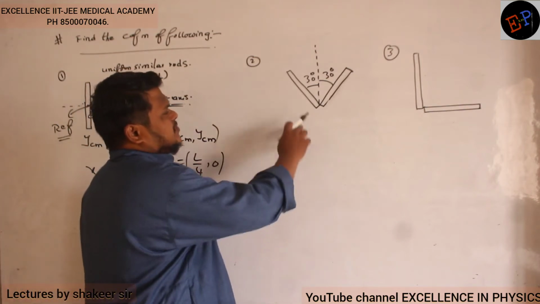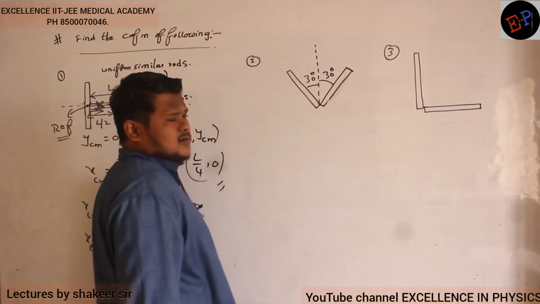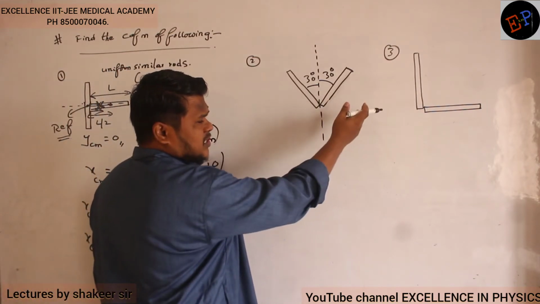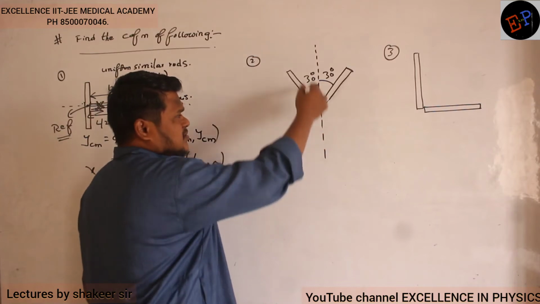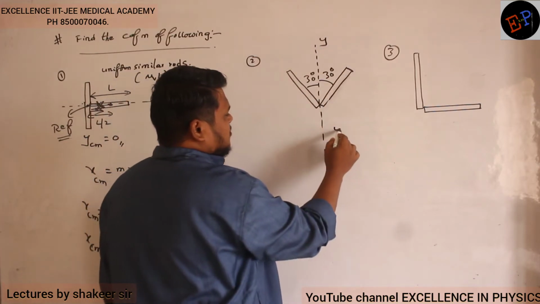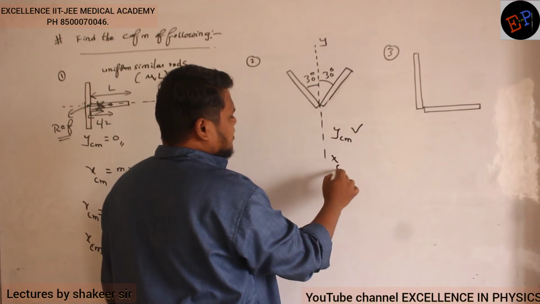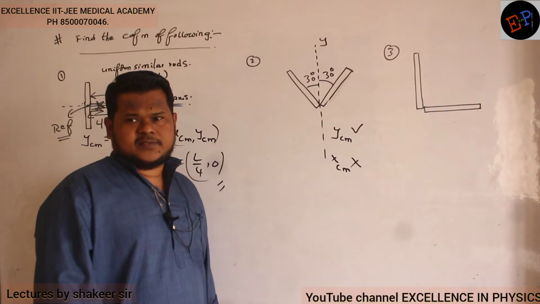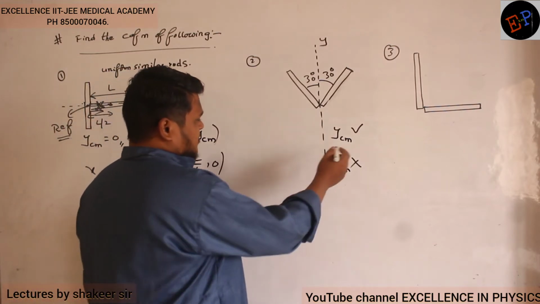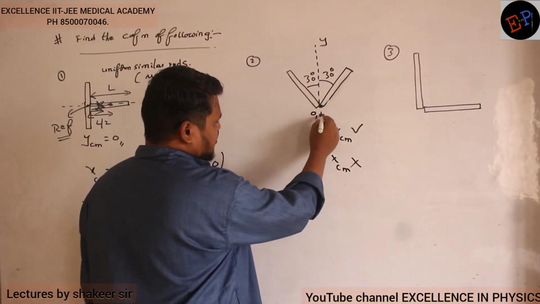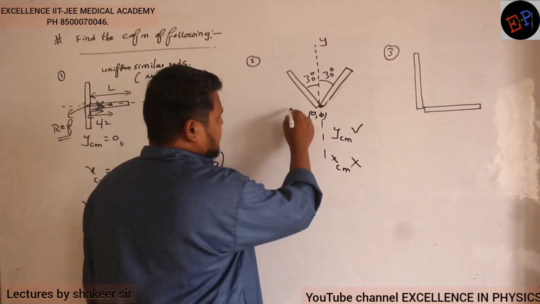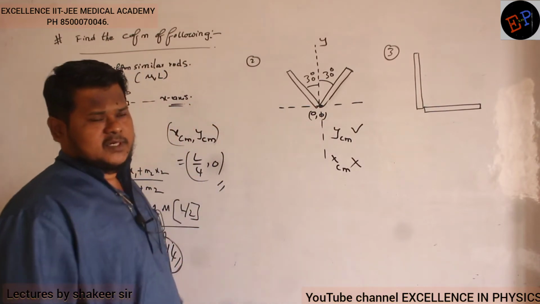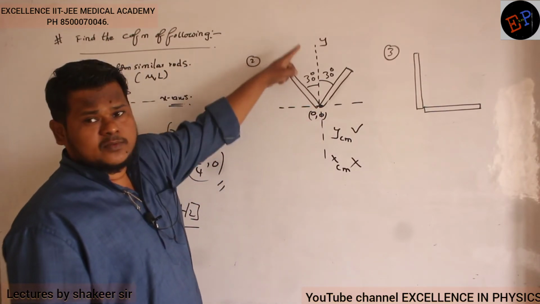Understood, no? See, here symmetry is present along which axis? Symmetry is present only along this axis, no? So the right side and left side are symmetrical. And this is which axis? This is the y axis. So only y center of mass is present, x center of mass is absent. Clear, no? Because there is no symmetry along the x axis. Are you able to understand? So therefore, which one shall I take to be my reference? Let us take 0, 0 to be my reference. And this is the x axis. So on the x axis, the center of mass doesn't lie. It lies on the origin and only on the y axis.